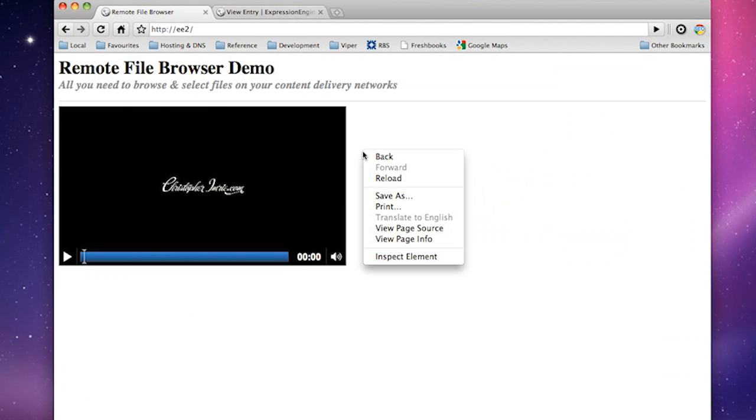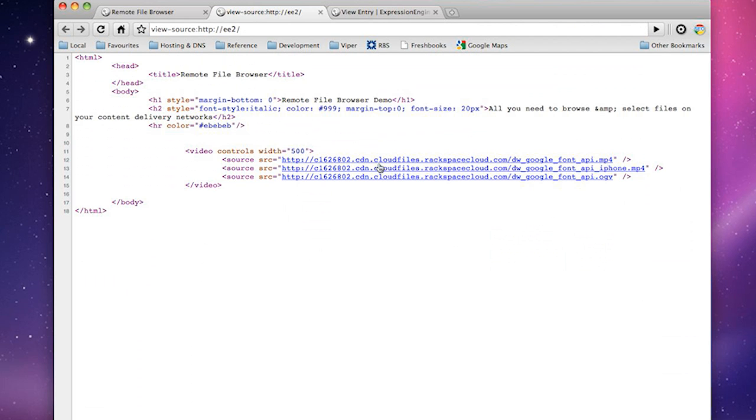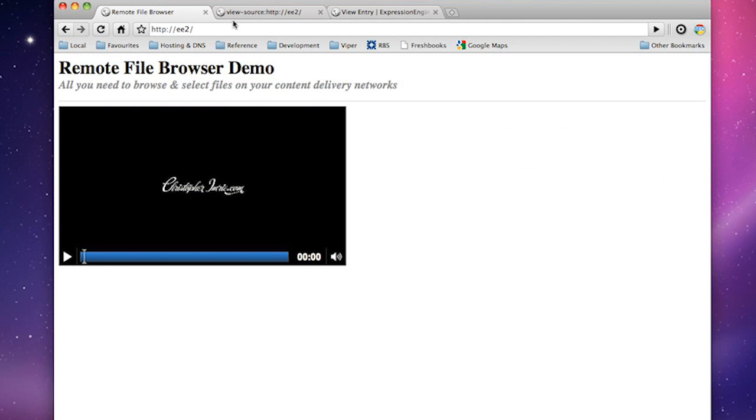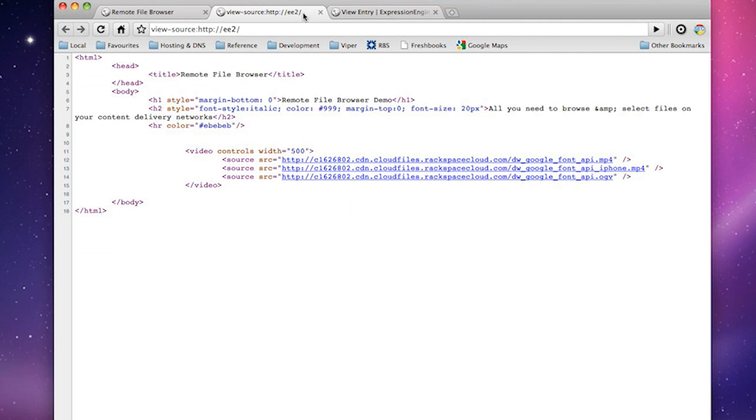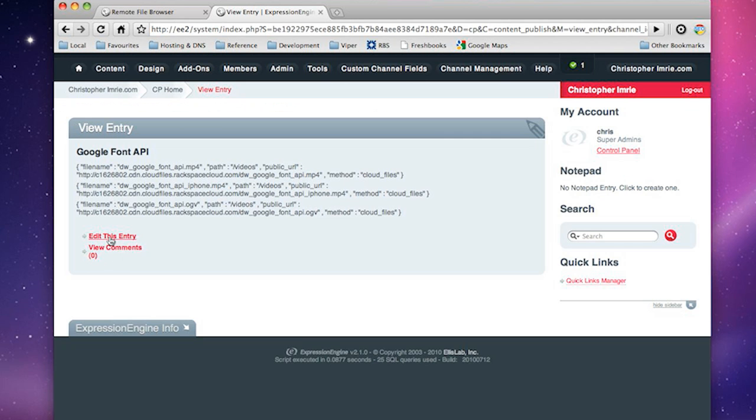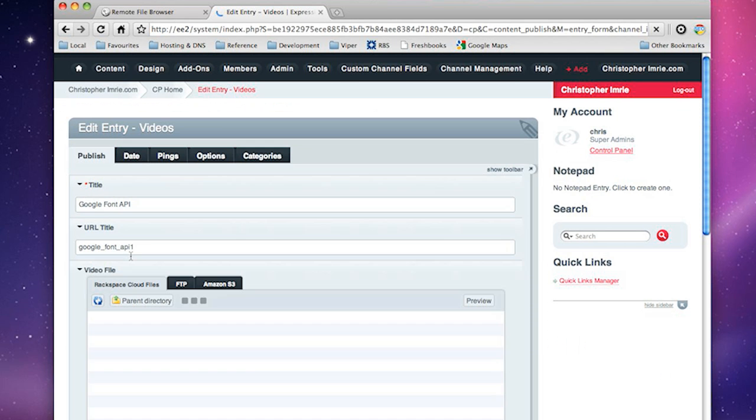So if we look at the page source for this, we see that the file type is basically building up the URL correctly for whatever file protocol we're using. In this case, we can see it's coming off Cloud Files directly. So it's a really nice, easy way of getting your clients to be able to browse those videos and select them. And like I say, we can play this and it'll work quite happily. Fully working video.